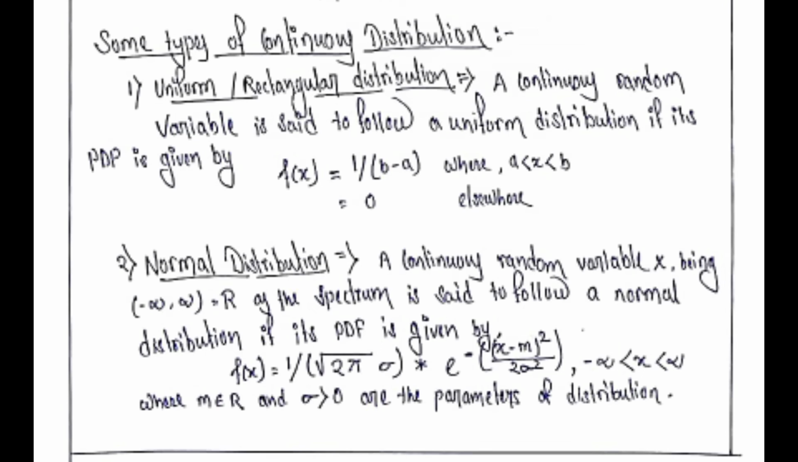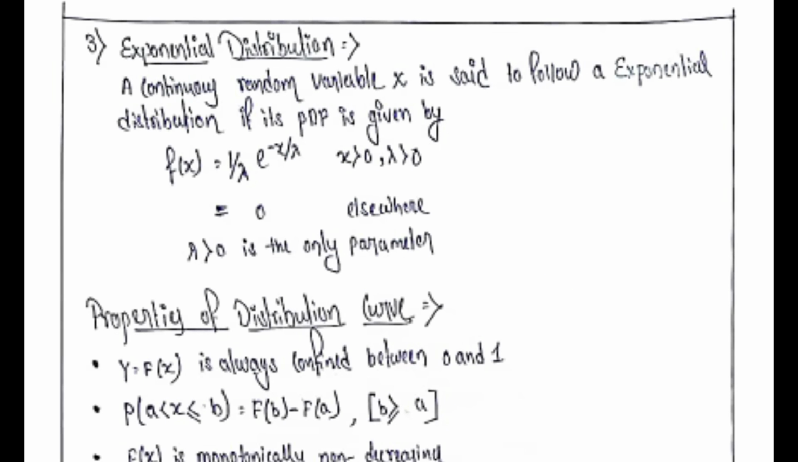A continuous random variable x, ranging from minus infinity to infinity, is said to follow a normal distribution if its PDF is given by f(x) equal to 1 by square root of 2 pi sigma into e to the power minus (x minus m) whole square divided by 2 sigma square, for minus infinity less than x less than infinity, where m belongs to R and sigma greater than 0 are the parameters of the distribution.